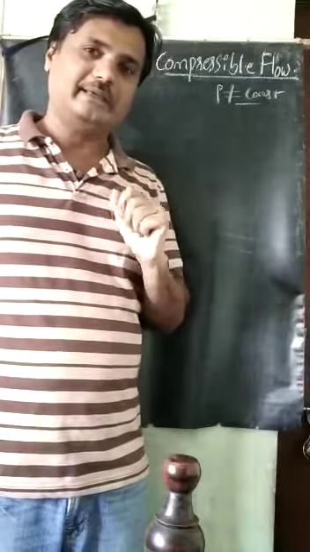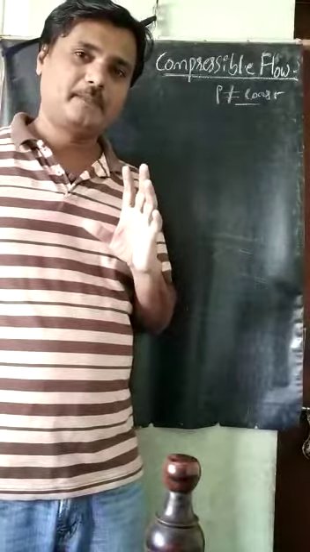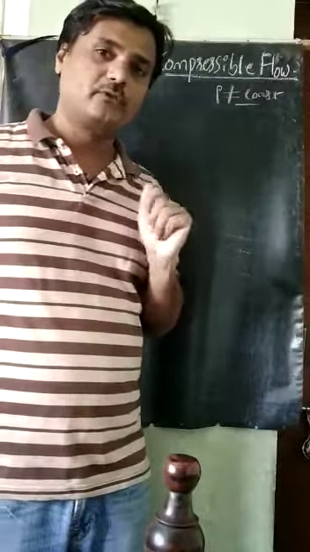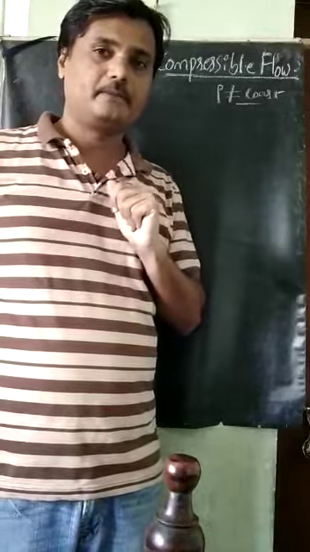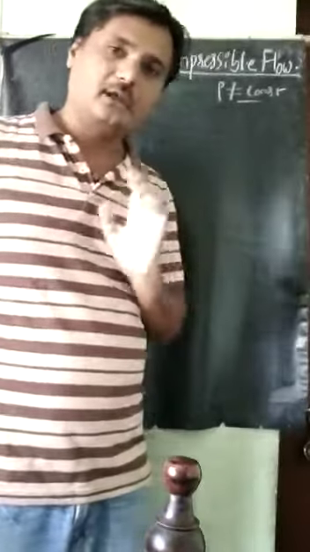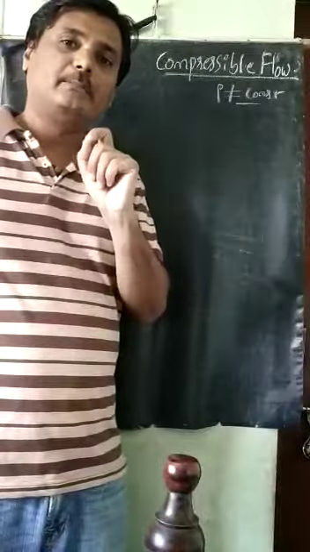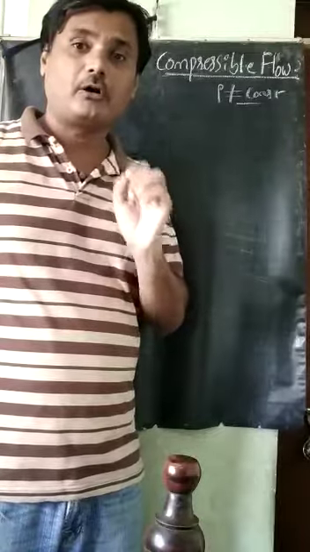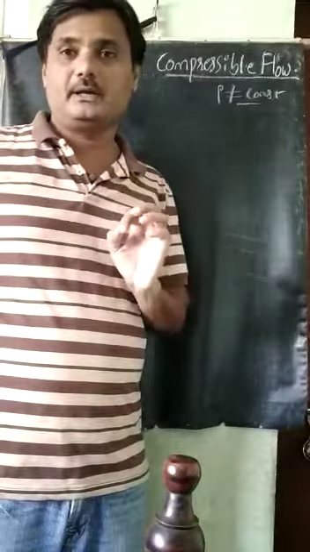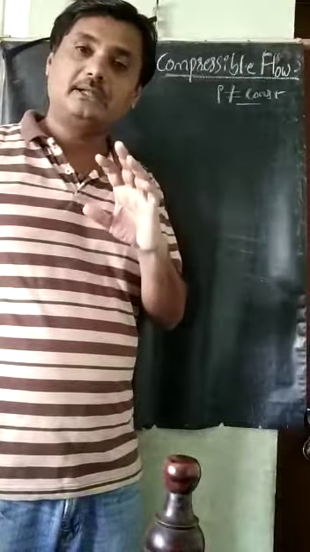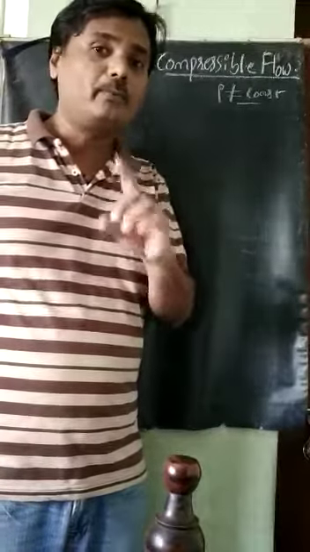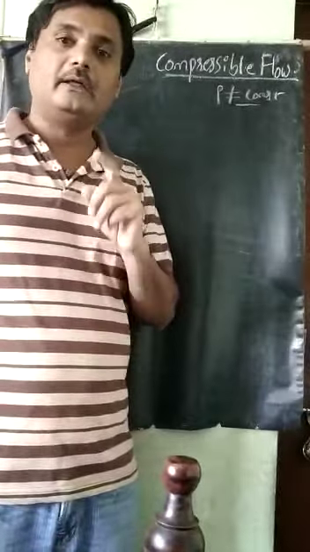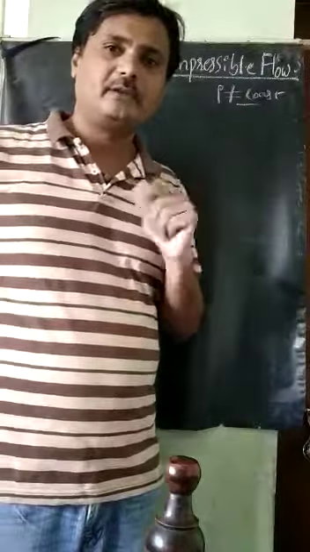But actually, in supersonic flows, density is varying. Then what we have to see now is whether Bernoulli's equation changes its form when we take the flow as compressible, meaning density is varying. We will see that now.